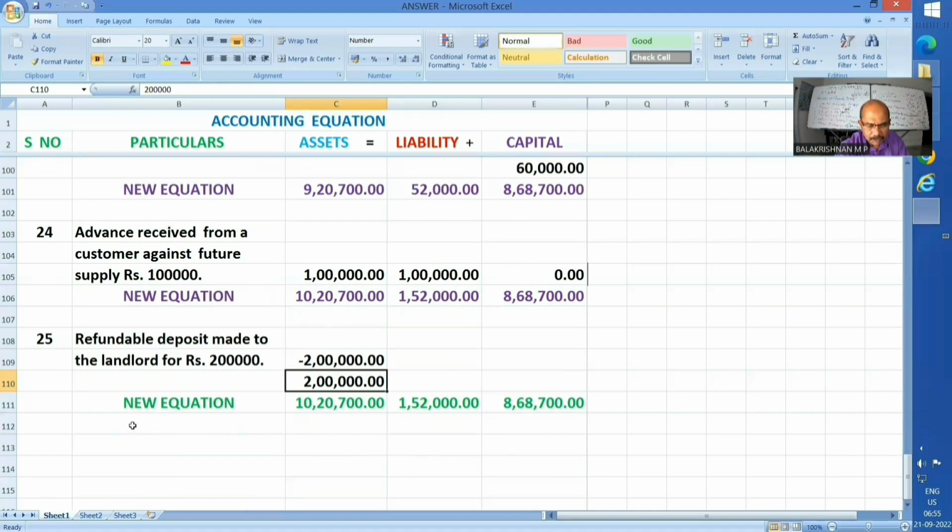So, after 25 transactions, the latest equation amounts are liability 1,52,000 plus capital 8,68,700, which is nothing but total assets of 10,20,700. I hope most of these items have helped you. I have a suggestion, rather advice, that you use this particular sum as your master one as far as this chapter on the accounting equation is concerned. That will help you.